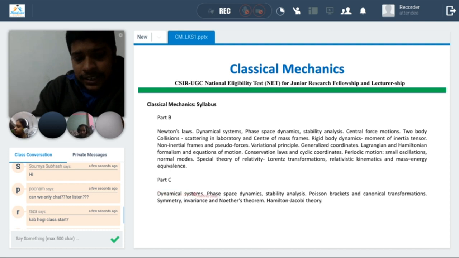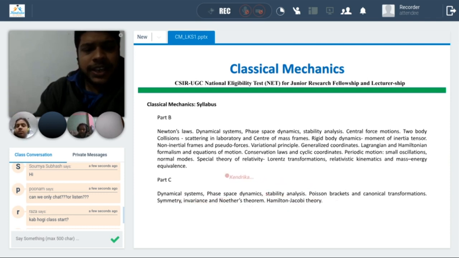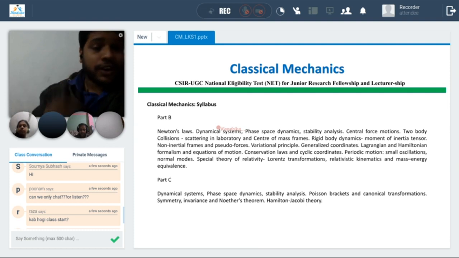And then part C, dynamical system, phase space dynamics, stability analysis. So there are few things you can see. This is common here, so those topics we will go into greater detail when we are studying this topic. Poisson bracket, canonical transformation comes when we are dealing with the Lagrangian and Hamiltonian formalism. Symmetry invariance, another theorem. These are the topics. Basically, we will concentrate on the syllabus, and we will refer to exam questions for